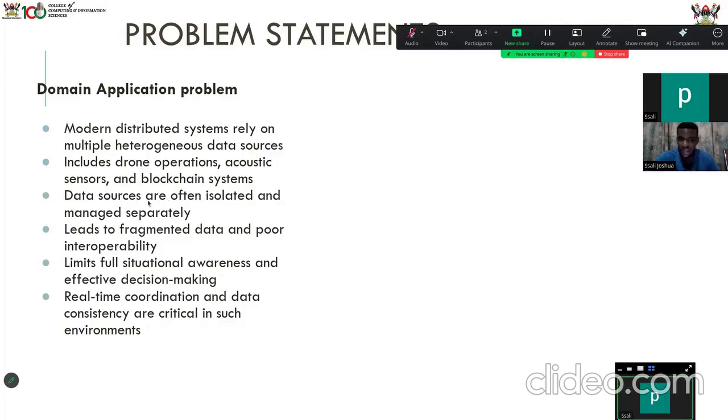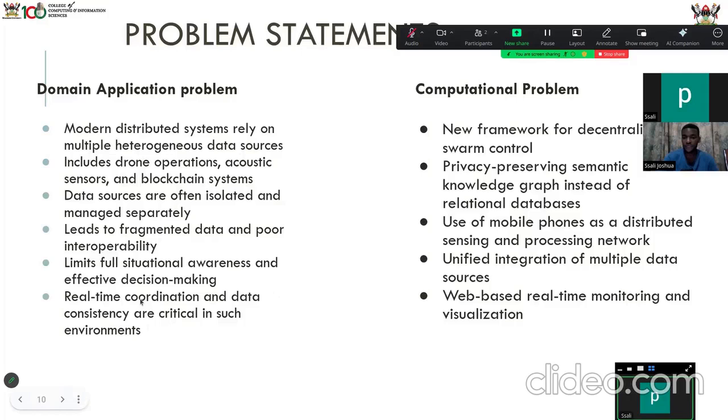Data is supposed to be isolated and managed separately, so that in case there is any issue with a particular set of data that was collected in one area, you can be able to detect that and rectify it. Yeah, so using my example again, if you have data from Russia, Ukraine, you have that separately. You have data from Iran, Israel, you have that data separately, and then you analyze it, okay, independently.